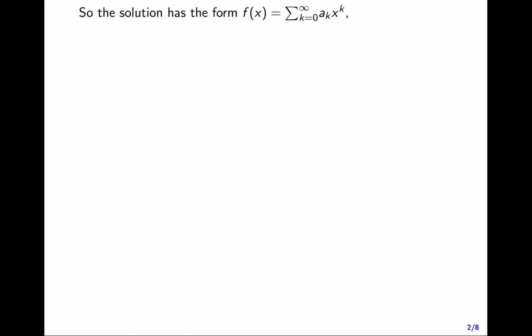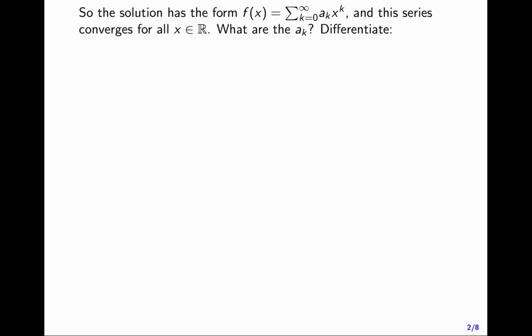So this tells us that the solution to Airy's equation has the form f of x equals the sum from k equals 0 to infinity of ak times x to the k. That's a power series expansion for f centered at 0. And moreover, this series is going to converge for all numbers x on the real line. So we just have to figure out what the coefficients ak are. And we'll do that, of course, by differentiating and substituting into the equation.